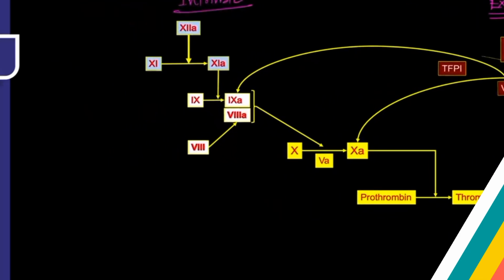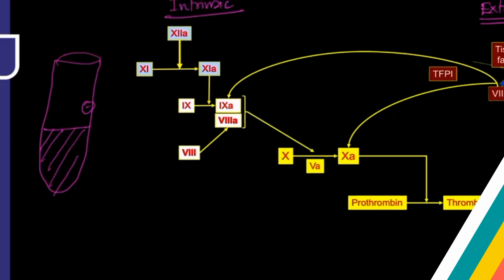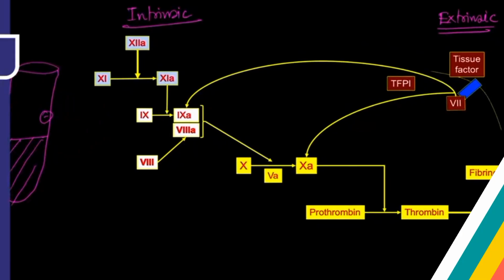Anyway, whenever you keep blood inside a test tube, suppose this is a test tube and you have kept blood here without any anticoagulant, we know the blood will form a clot. Which pathway of coagulation is activated here? This is the intrinsic pathway, the contact pathway. This glass surface contains negative charge. In presence of this negative charge, the clotting system will be activated